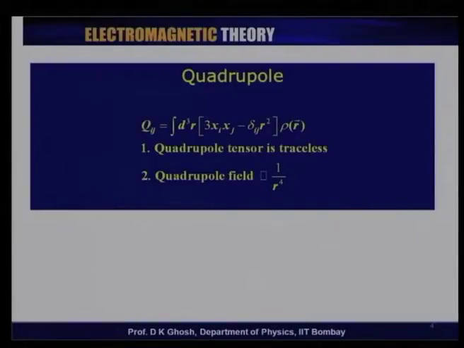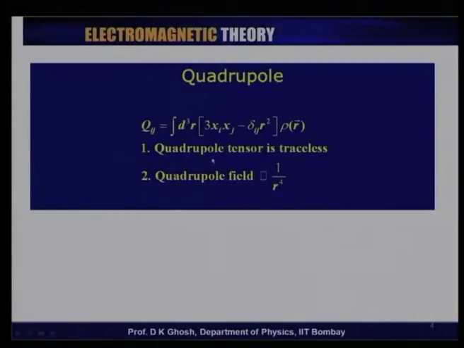Just a comment on the quadrupole. Notice that q i j is the integral d cube r of 3 x i x j minus delta i j r square, times rho r.